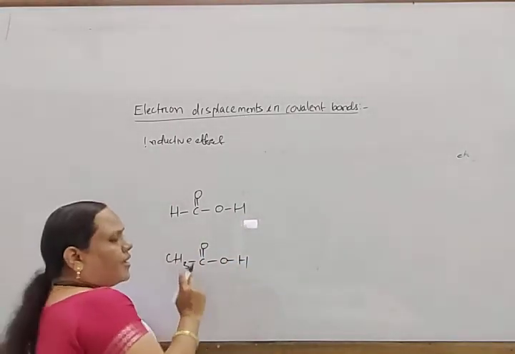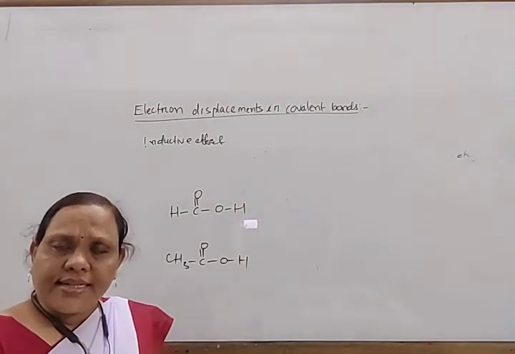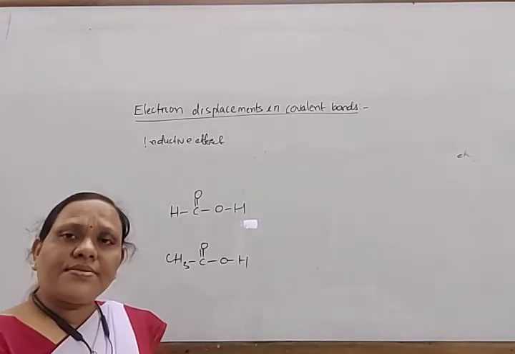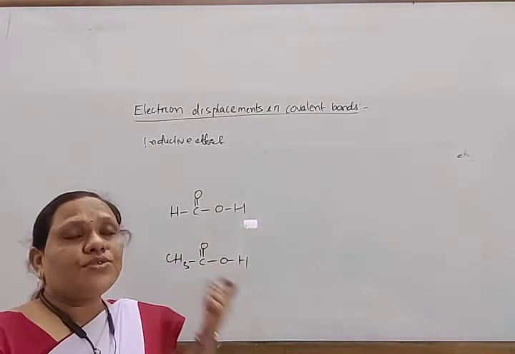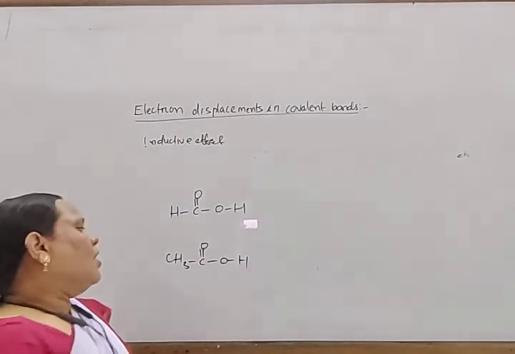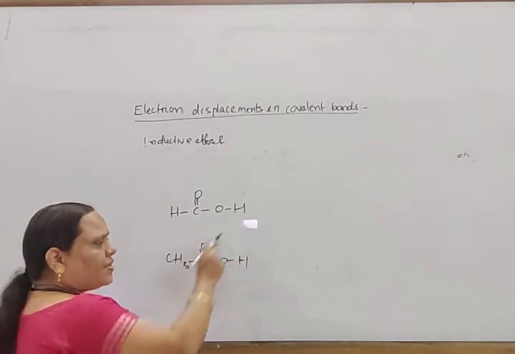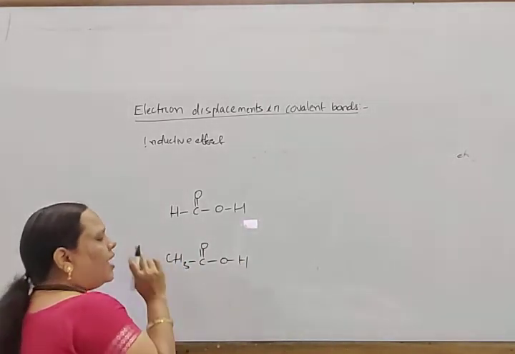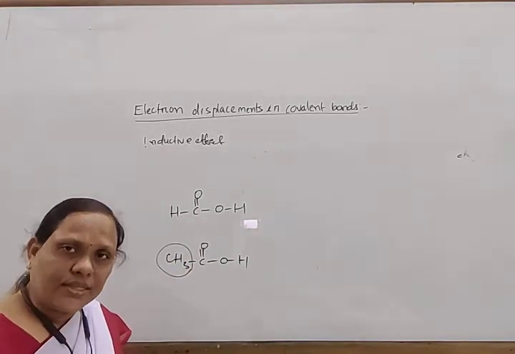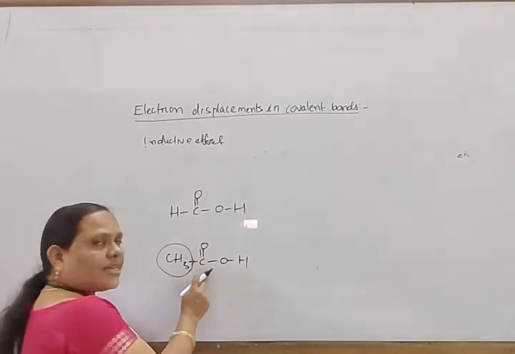So, any substance is said to be an acid if it has a tendency to give H plus ion, and the more the tendency to give the H plus ion, the more is its acidic character. Look here, if you compare formic acid or methanoic acid and ethanoic acid, this methyl group is electron releasing in nature. So it releases electrons towards this carbon.